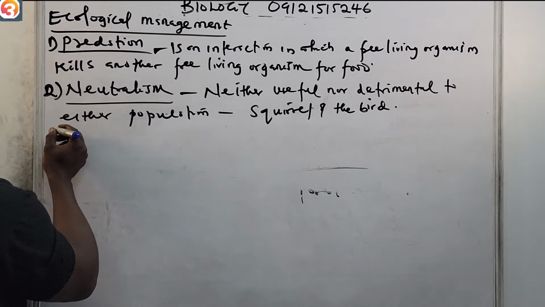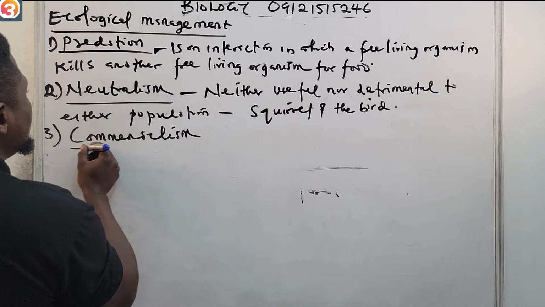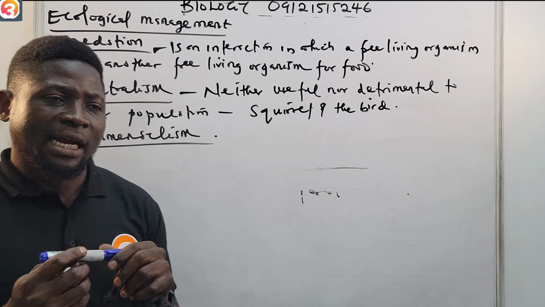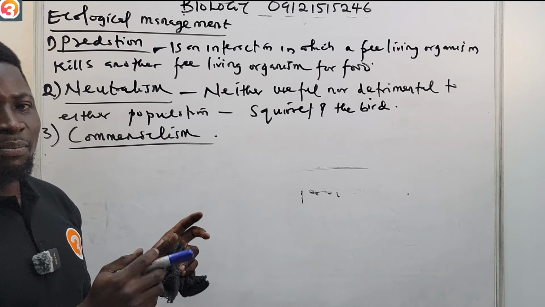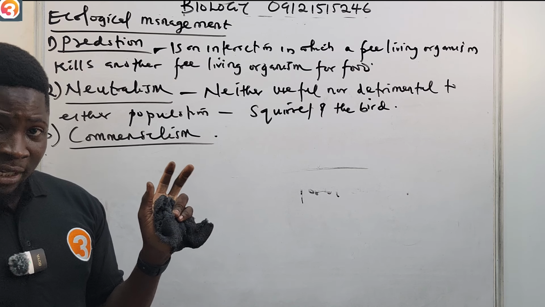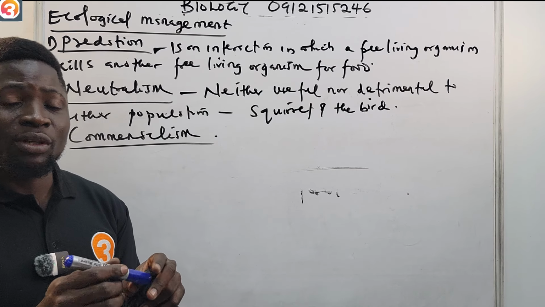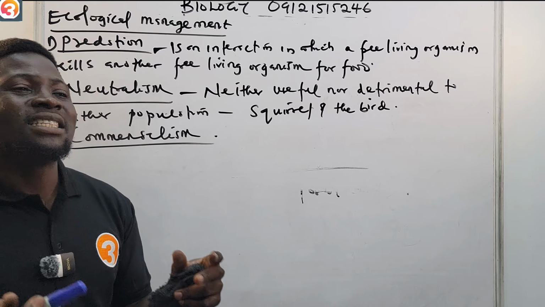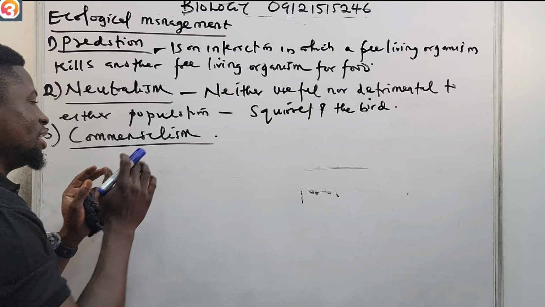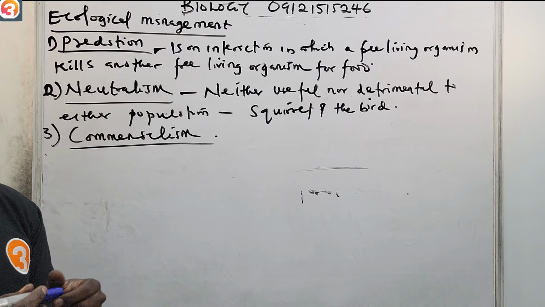Then thirdly, we now have commercialism. In commercialism we have two organisms. One is benefiting, the other one is not affected. One is benefiting from the host, but the host is not suffering anything from the one which is benefiting. So that is commercialism. For example, the relationship between the remora fish and the shark.